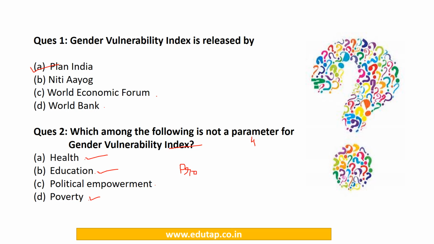So here in the question we have been asked which of the following is not a parameter, and the answer is option C, political empowerment. Political empowerment is not a parameter for the gender vulnerability index.